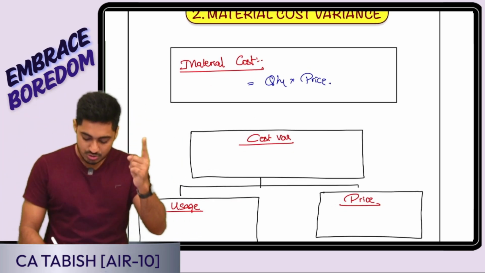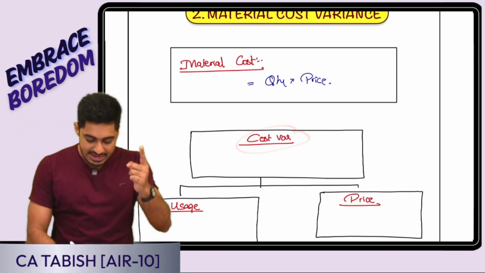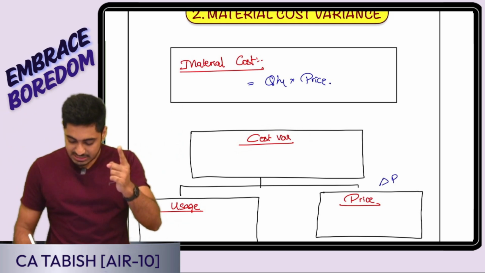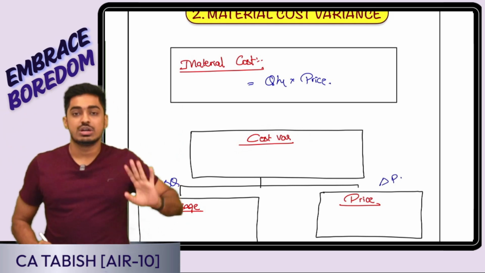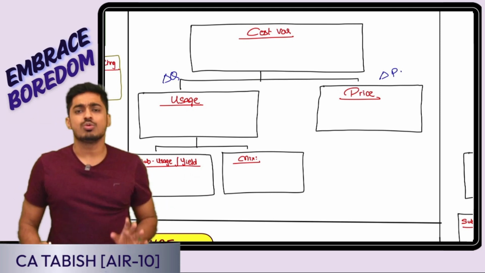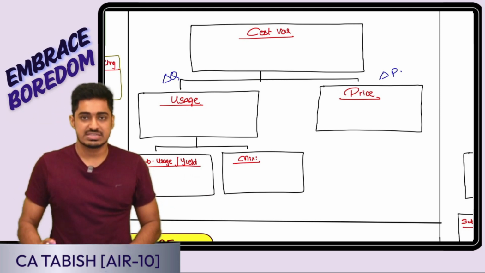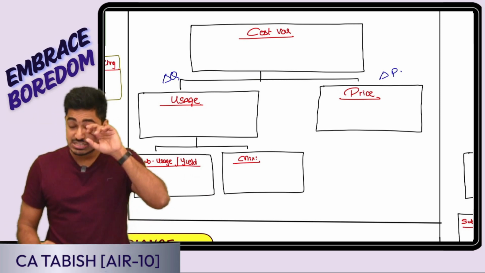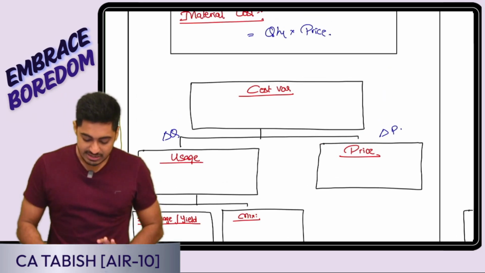Overall change in cost is called material cost variance. In that, change in price is called price variance. Change in quantity is called usage variance. Usage variance, further analysis: purely change in quantity is sub-usage or yield variance. Change in mix, purely change in mix, is going to be my mix variance. How do I write down the formula?